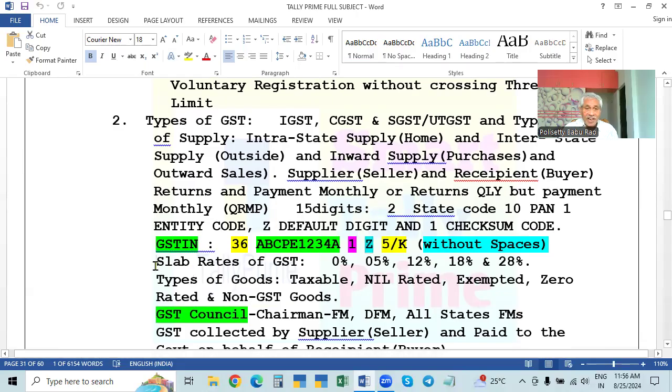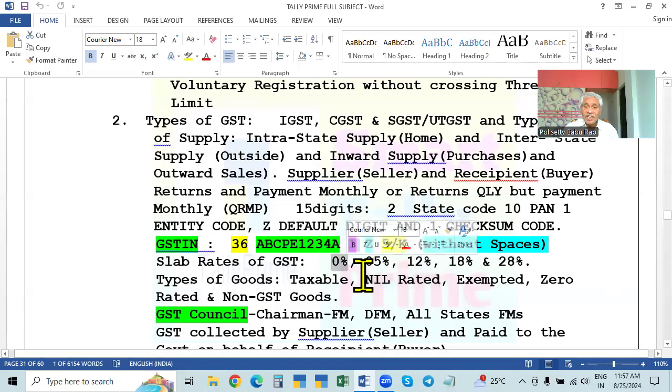So in India, there are 5 slab rates of GST. That is 0%, 5%, 12%, 18%, 28%. These are the five slabs. So the first one is 0%, which means the goods are to be taxed, but the rate is 0. So this is for the most essential commodities like some food items, like bread, milk, pure vegetables, fresh vegetables, and all these things come under this. This is called nil rated.